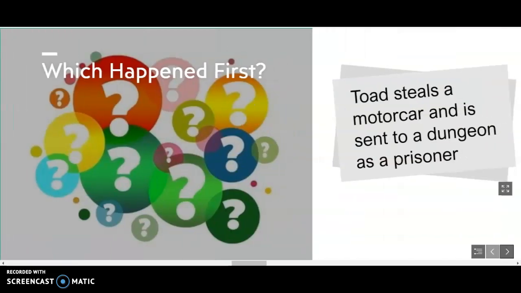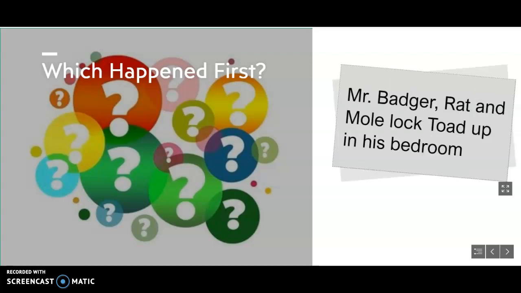Number 6. Toad steals a motor car and is sent to a dungeon as a prisoner. Do you remember when that happened? That's when Miss Emily and I, Miss Robinson, first started reading the stories to you. Or, Mr. Badger, Rat, and Mole lock Toad up in his bedroom. Which one happens first? Think about it.